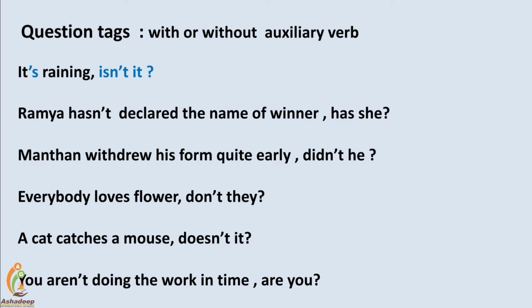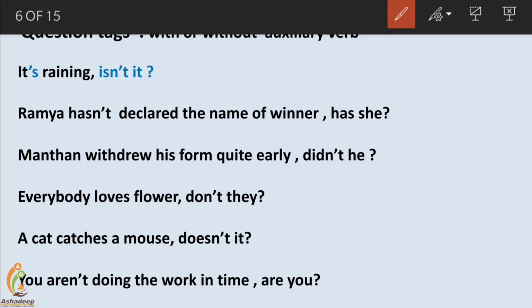Now let us learn the changes in the verbs. Here you can see it's given with an auxiliary verb. This is the example: it is raining. Am, is, are, have, has, do, does. These are auxiliary verbs. They help the main verb. So how are sentences with auxiliary verbs changed into question tags?